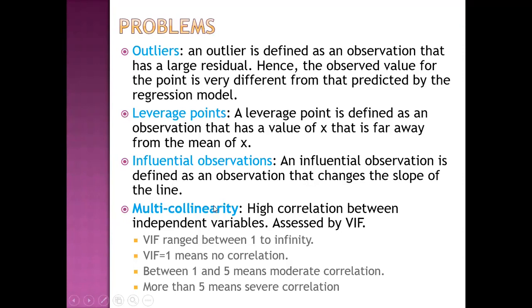Then multi-collinearity. There is high correlation between independent variables. Then there is a problem of multi-collinearity. It is assessed by variance inflation factor. If VIF is equal to 1, it means no correlation. If it is between 1 and 5, it means moderate correlation. If it is more than 5, it means severe correlation. And VIF can be between 1 to infinity. So we need to remove the variables which are correlated with each other.